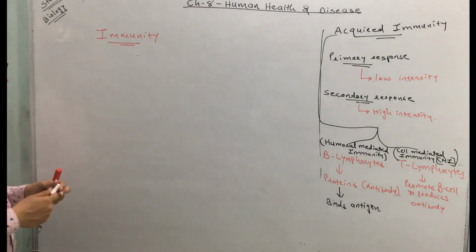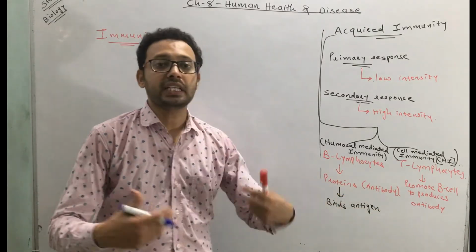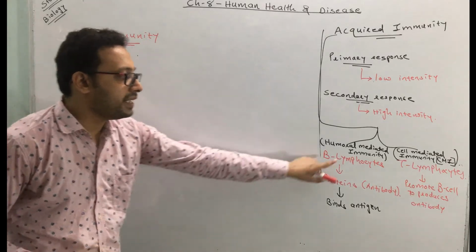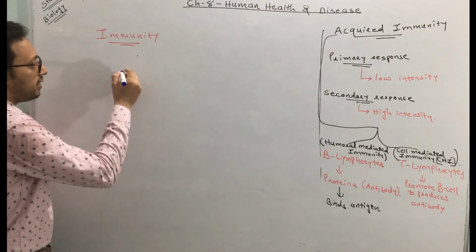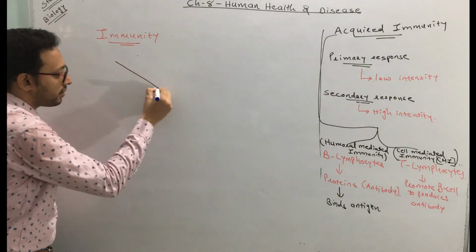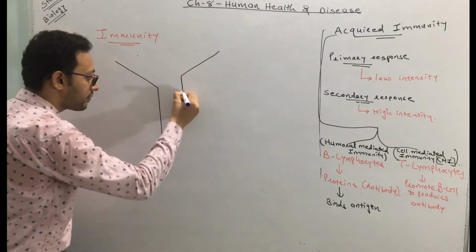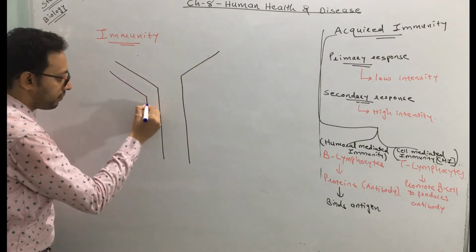You know that antibody is chemically a protein, the protein which is developed and released by the B lymphocyte. But how does it look? If you see, it is like a Y shape. This is the shape usually.